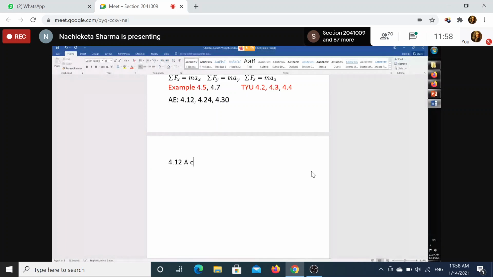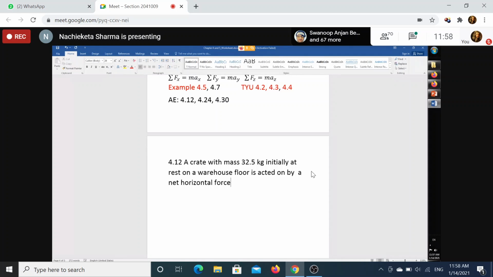A crate, a box kind of thing, with mass 32.5 kg, initially at rest on a warehouse floor, is acted on by a net horizontal force of 140 Newton.